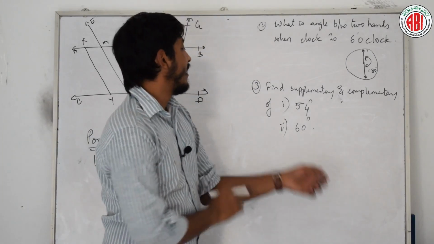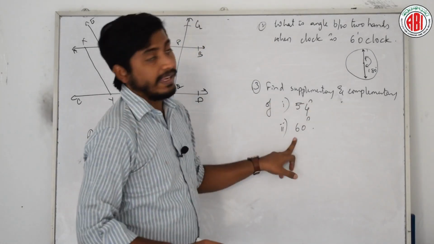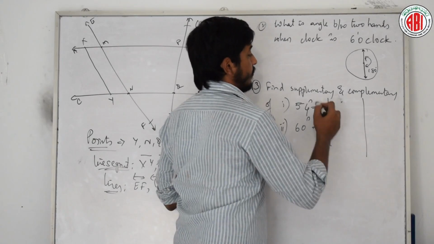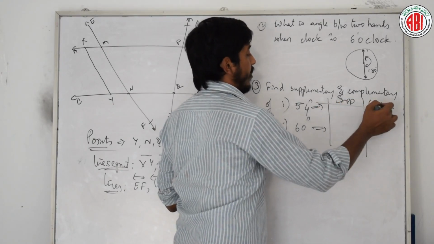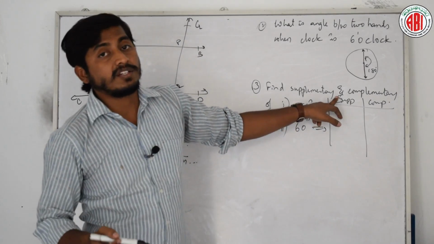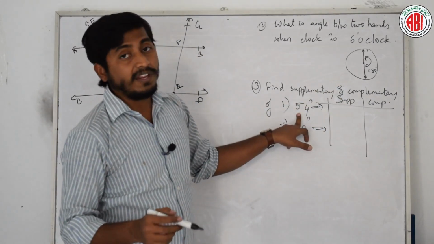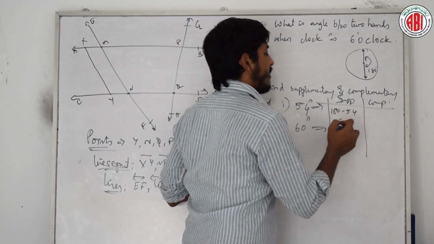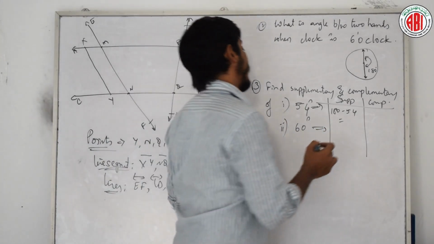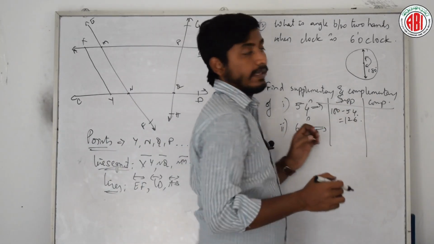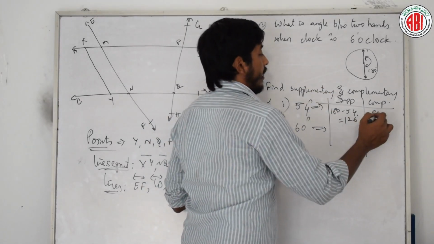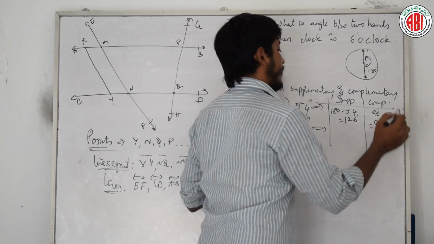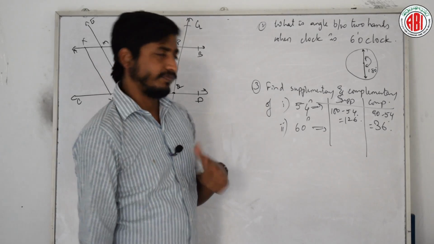Okay. Now see here. He is asking to find the supplementary and complementary of these angles. Tell me, how do I find supplementary and complementary? Let us write here. Supplementary here, complementary here. Supplementary means the sum of two angles should be 180. If one is 54, the other angle is 180 minus 54. How much is it? Tell me. That is 126. Clear? If it is complementary, 90 minus 54. How much is it? That is 36. Right? Yes or no? Fine.